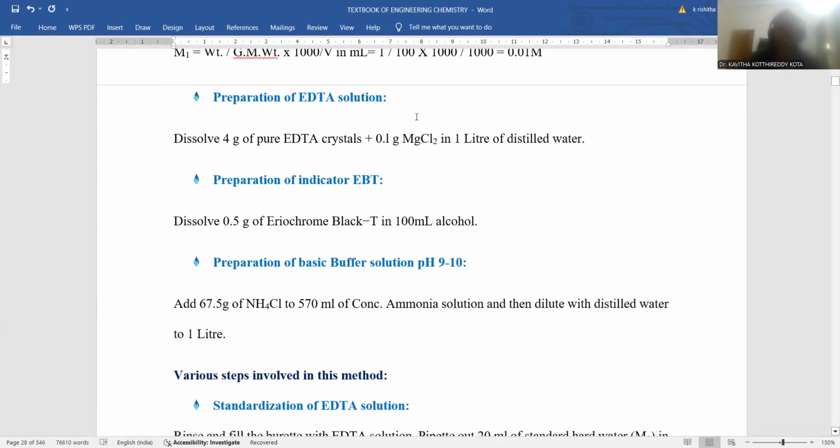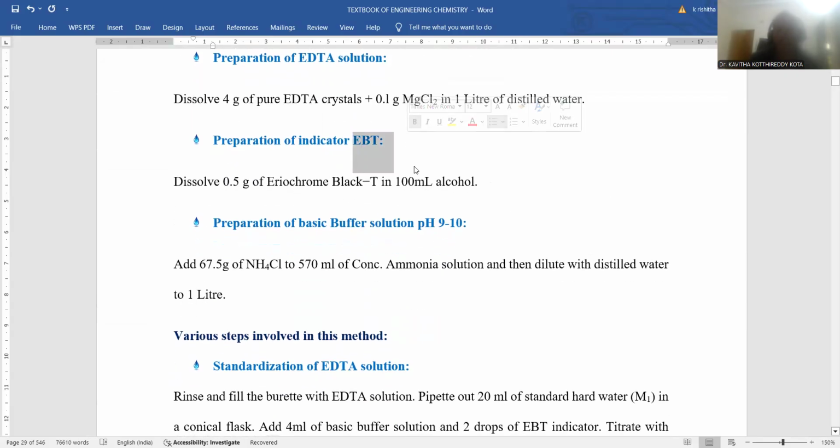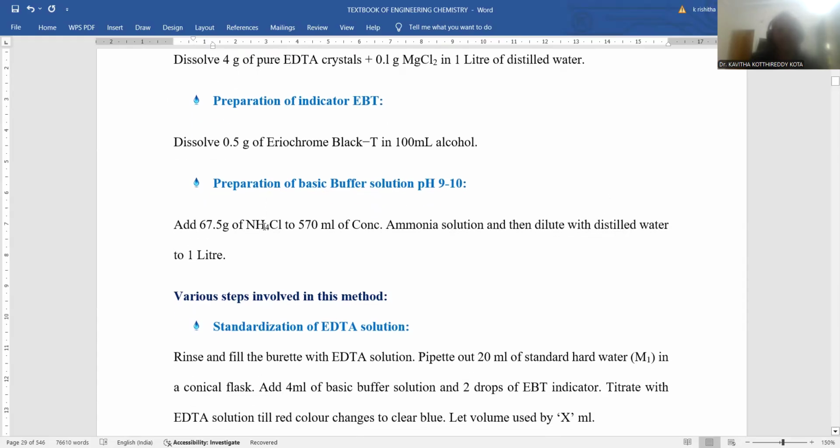Later, the EDTA solution. In order to prepare the EDTA solution, I am taking 4 grams of pure EDTA crystals, and 0.1 gram of magnesium chloride is added. 1 liter of distilled water is mixed in, so that the EDTA solution is prepared. Then the EBT indicator. The indicator is available in powdery form. We can commercially purchase that. 0.1 gram, a tiny fraction, is taken, and the Eriochrome Black T is mixed with 100 ml of ethyl alcohol, right? So the preparation of the indicator is completed.